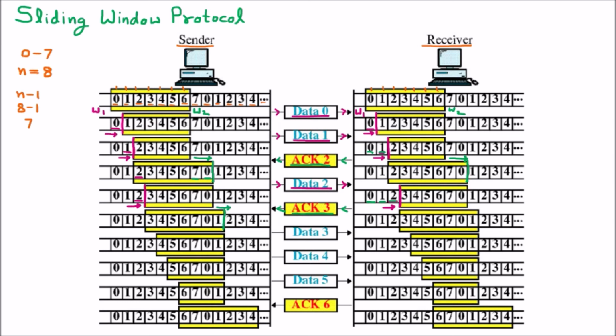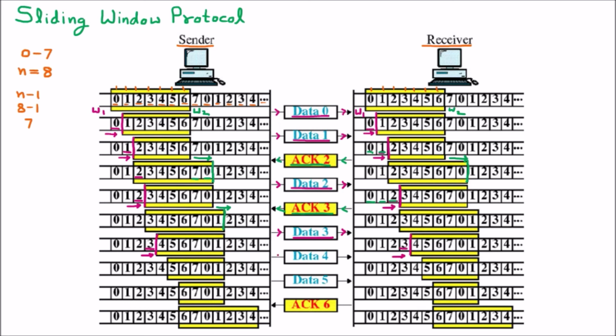Now again the sender is sending the data. So here the sender is sending the data 3. So this data 3 is sent from sender to receiver. Once data 3 is sent, then afterward the wall is again contracted to the right hand side. And if we talk about the receiver, the 3 is received. Again the wall 1 is contracted.